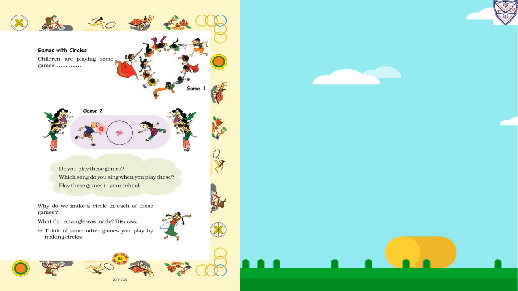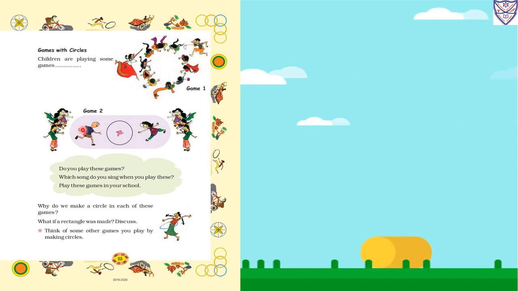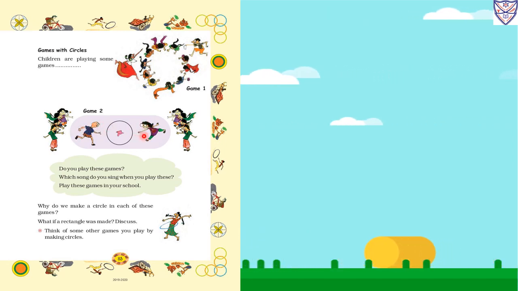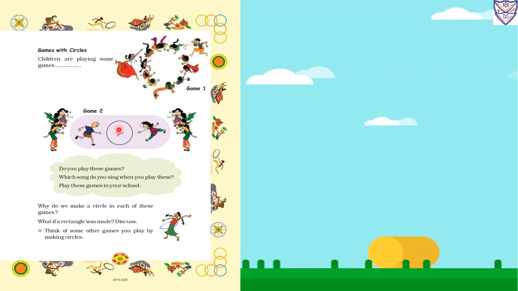And now next game. Here two teams are there, and the two teams will have the same name, and they will call the name, and according to that name one member from each team has to come ahead. And here is the circle. In the middle of the circle one handkerchief is there. They have to take the handkerchief. Whoever has got the handkerchief, that team is the winner. So this is the game 2.